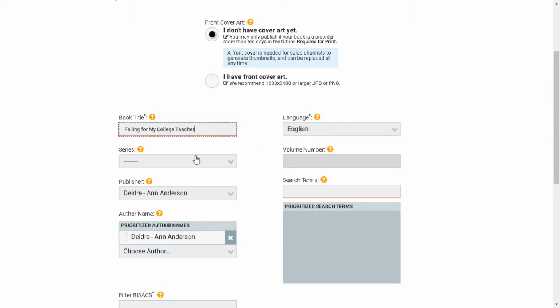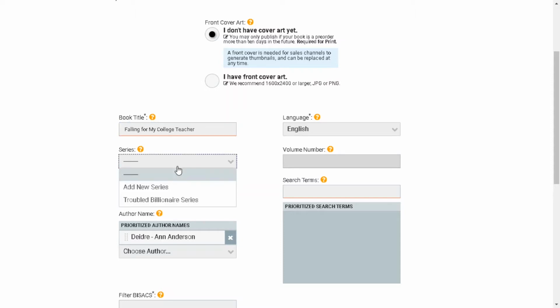Right off the bat, we know that this is going to be a student and teacher romance. We know that it may have a little age gap. So those are things you want to keep in mind when you're coming up with your keywords, and with basically the categories or the shelf that you want your book to be on in these bookstores.